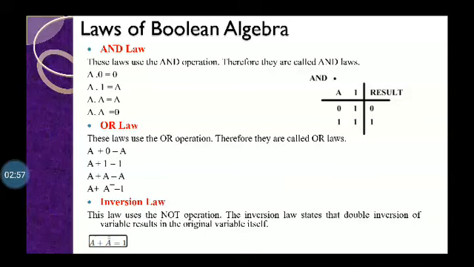Now, next is the inversion law. This law uses the NOT operation. The inversion law states that the double inversion of the variable results in the original variable itself. Here we take a plus a bar, that is 1. We have taken the double inversion of the variable, so the answer is 1.